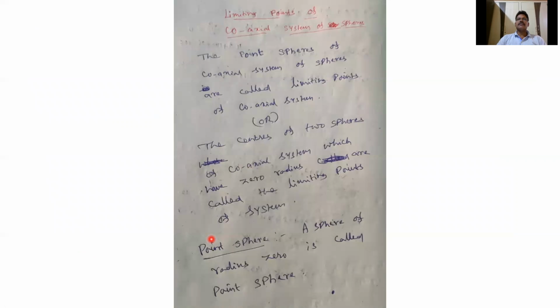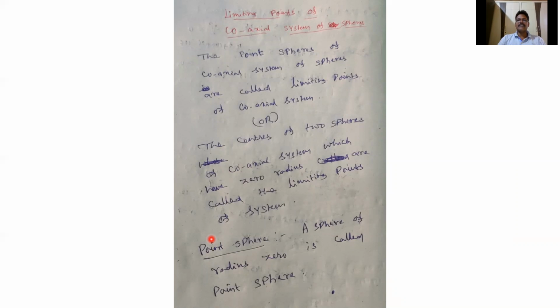Before going to start, in the last video lesson, I defined the radical plane and coaxial system of spheres. Radical plane means the locus of points whose powers with respect to two spheres are equal is a plane.